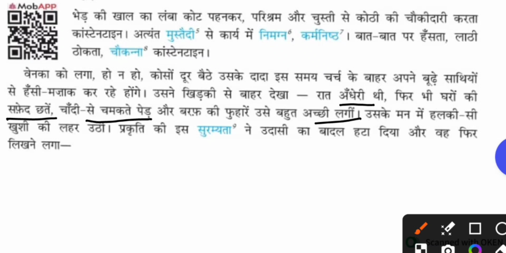चांदी से चमकते पेड़, like the silver, the trees were also glowing because it's a Christmas Eve. The lights would have been hanged in the tree. So the trees were also glowing like a moon. और बर्फ़ के फुव्वारे. फुव्वारे is the snow showers. So the snow showers that happens because they are in Moscow and there will be snow showers often. उसे बहुत अच्छी लगी.